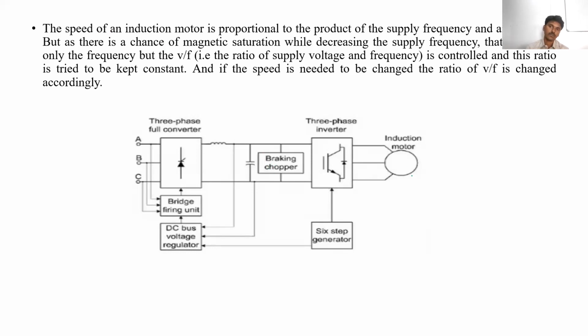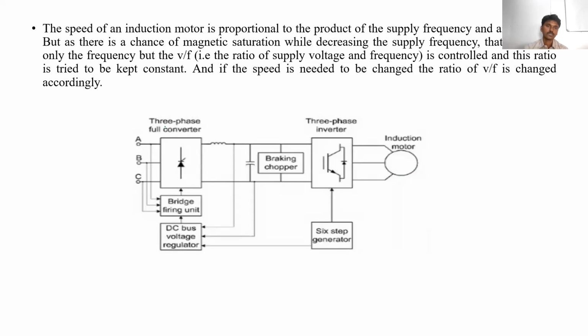If the voltage increases, the speed increases. If the voltage decreases, the speed decreases, because the speed of the induction motor is directly proportional to the applied voltage, that is the supply voltage. Clear? In this same way you can control the speed of the induction motor.